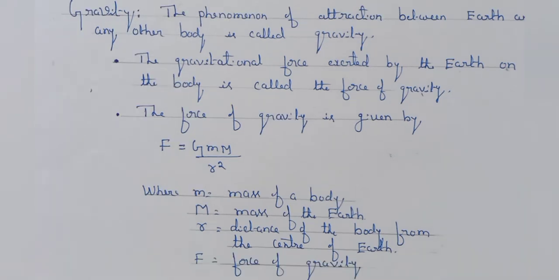As the mass of Earth M is large, the force of gravity acting on bodies is quite large as compared to the gravitational force of attraction between any two bodies of small masses. Next, let us know about free fall. Any object dropped from some height always falls towards the Earth.